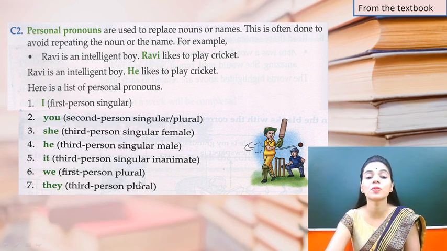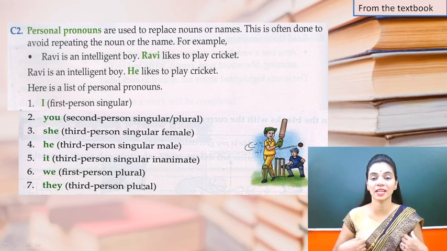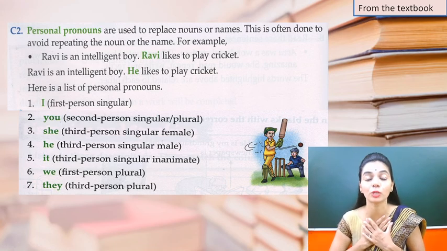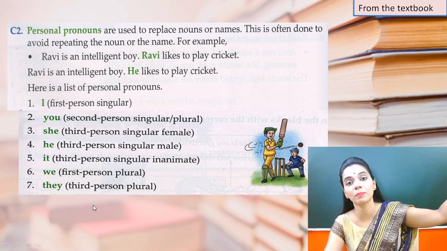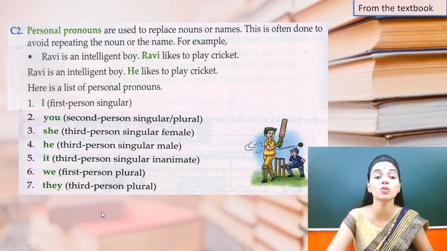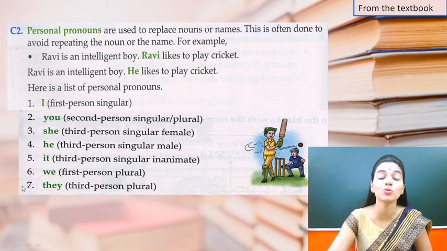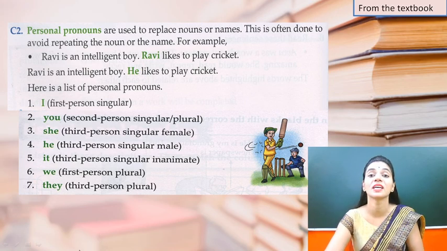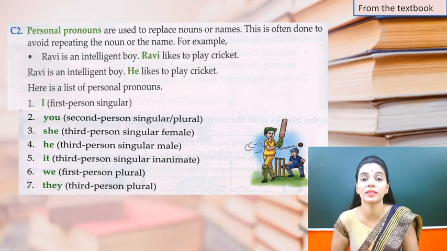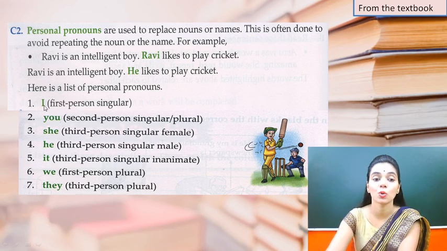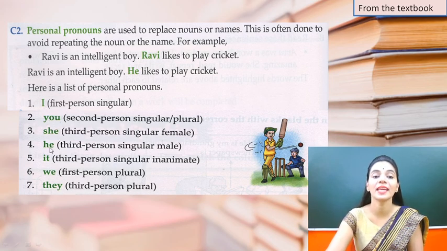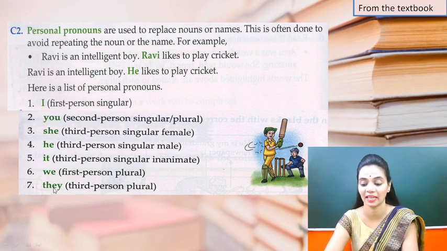We, first person plural. When I am talking about ourselves, हम सबके बारे में, in which I am also included, I will use we, and they for the third person plural. That means if I am talking about some other people, more than 2 or 3, I will use they, and they is also used for all the plural nouns. That is, when I am talking about more than one person, then I will use the word they. So these are the personal pronouns. Okay, so I, you, she, he, it, we, and they.